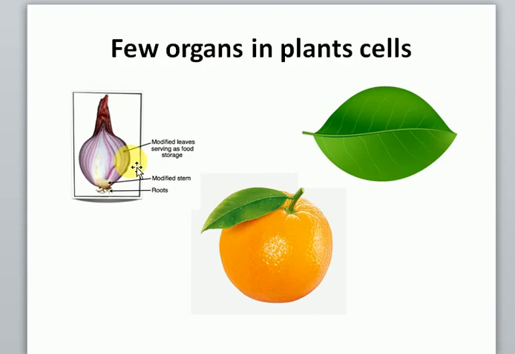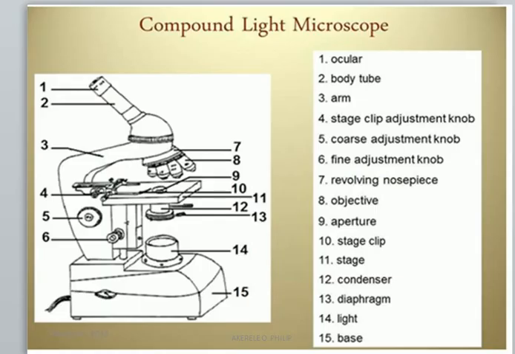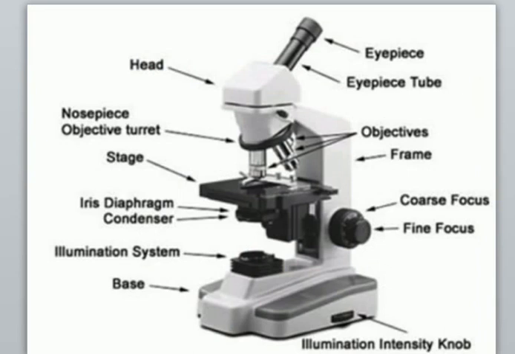Alright, so these are the forms in which cells exist. Then the cell is a microscopic structure, very microscopic in nature. So how do we get to see the cell? Because the ordinary eyes cannot see it, we need to use a microscope. This is a microscope, and these are its parts. You can pause the video to see that. This is a drawing, but this next one is a picture of what a microscope looks like. There are different types of microscope. This is a light microscope because it uses electricity to work.